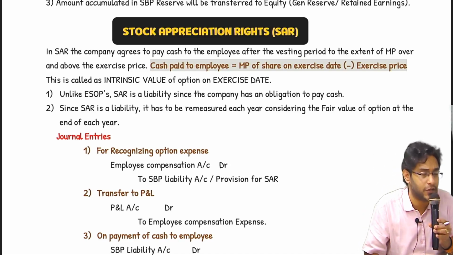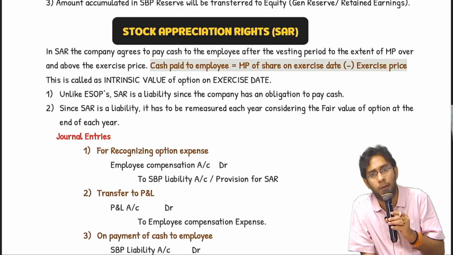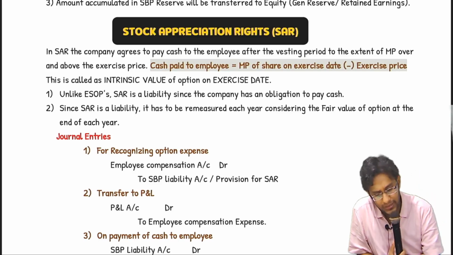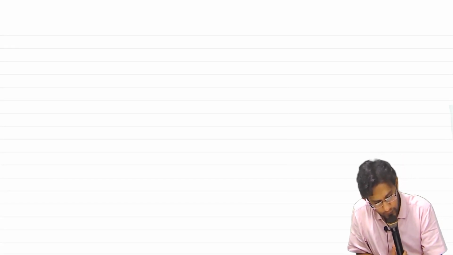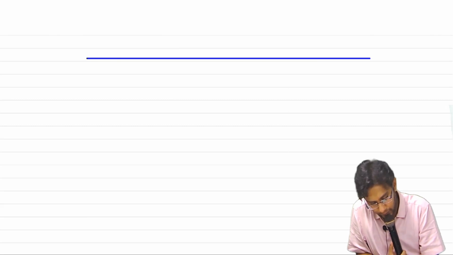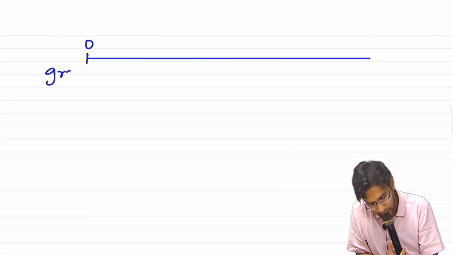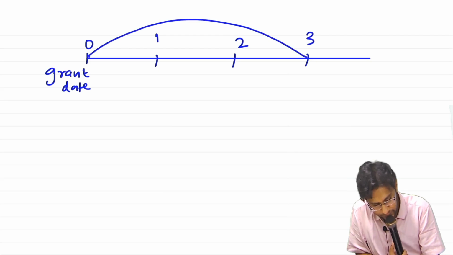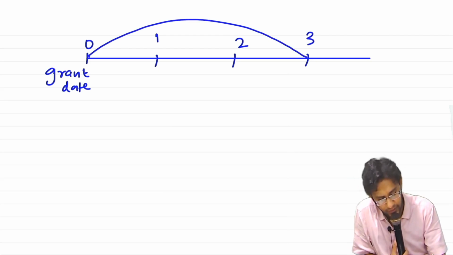So guys, post ESOPs, the next concept is stock appreciation rate, or shortly called SAR. Now this instrument SAR is almost similar to ESOPs with one small change. Just like ESOPs, here also we'll have a grant date, a vesting period, and vesting conditions.